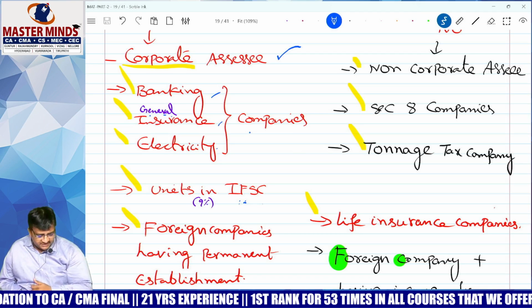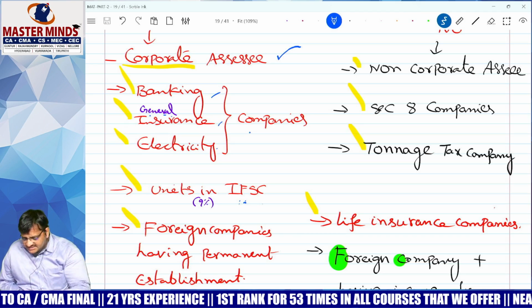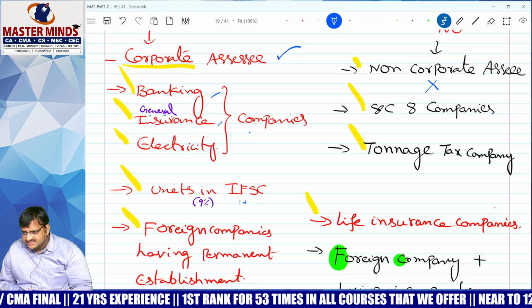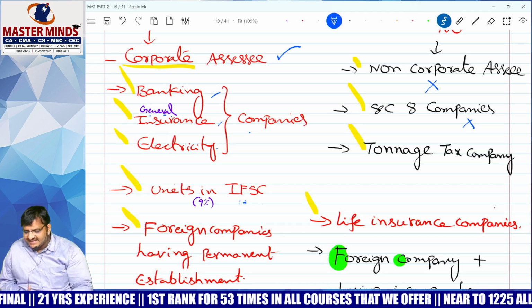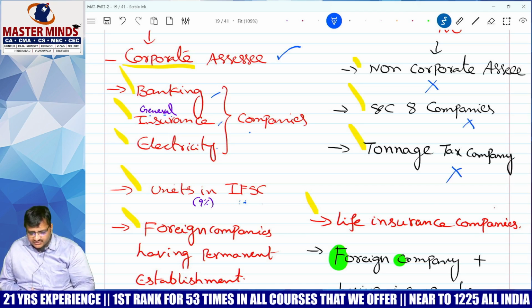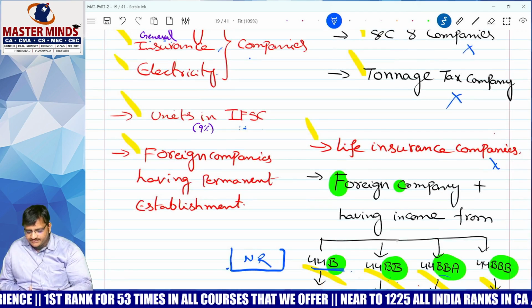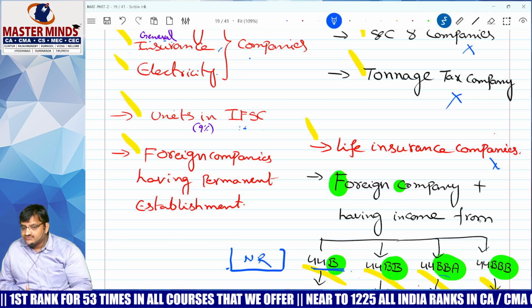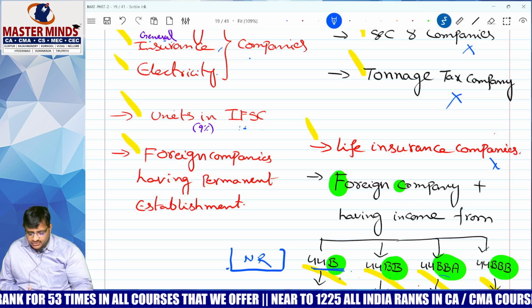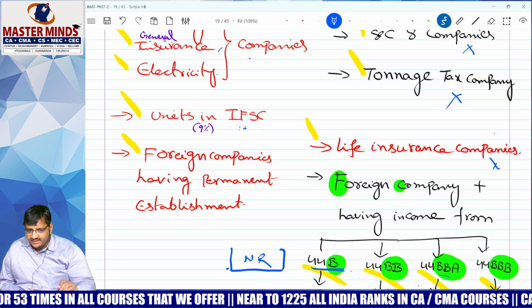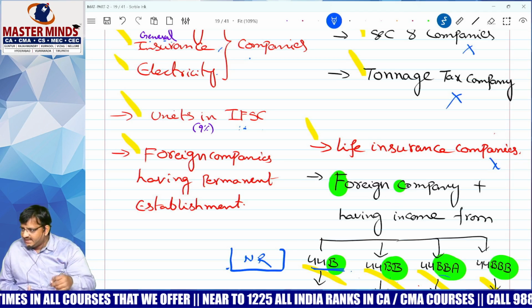Correct? But MAT provisions are not applicable to non-corporate assessees, not applicable to Section 8 companies, not applicable to tonnage tax companies, not applicable to life insurance company, and not applicable to those foreign companies which are following the provisions of 44B, BB, BBA, BBB.